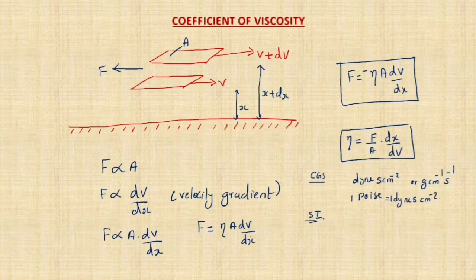Now let's discuss the SI unit. The SI unit of coefficient of viscosity is Newton second meter raised to minus 2, or we can say kilogram meter raised to minus 1 second to the power minus 1, and this is called decapoise. Decapoise is also called poiseuille.